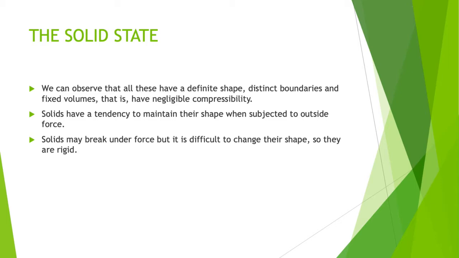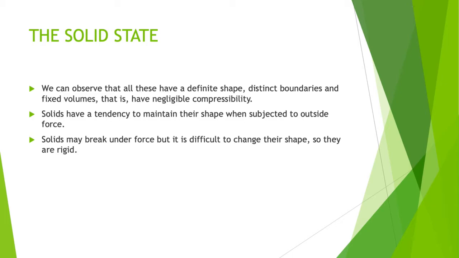How the chair has a fixed volume, it will be quite heavier than your book, and the pencil will also be lighter than your book. So that means they will have a specific weight, specific volume, and they have negligible compressibility. What is the meaning of compressibility? If you compress any solid material, then it will not change its shape.